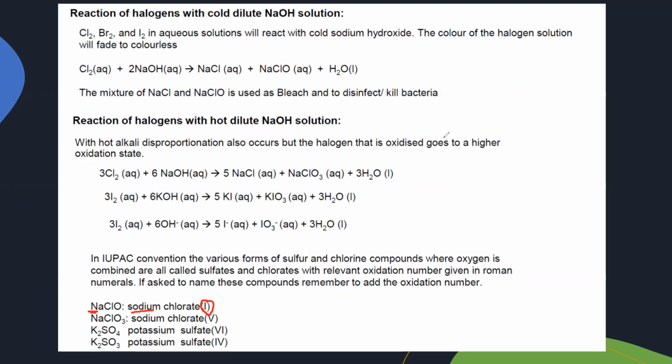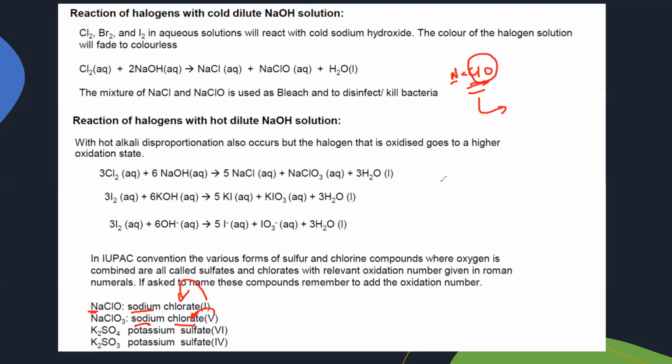So sodium chlorate(I), when we write NaClO, which was formed here. So what is the standard name for this? Sodium, and because of the oxygen it is chlorate. Whenever an element is there with oxygen, the name ends in -ate, that's why it is chlorate. And the Roman numeral I represents the oxidation number of chlorine. Same thing for NaClO3: sodium because of the metal, chlorate because chlorine is with oxygen, and the number 5 represents the oxidation number of chlorine.